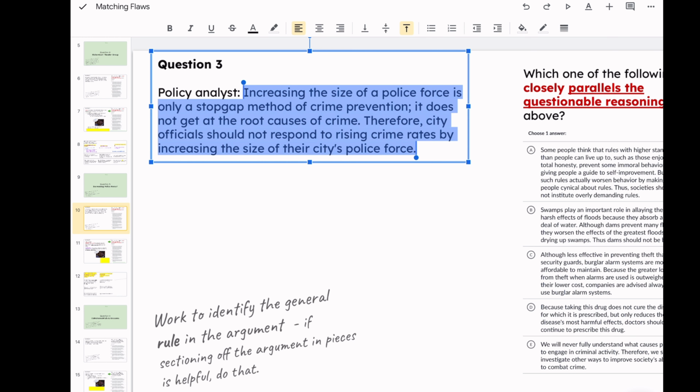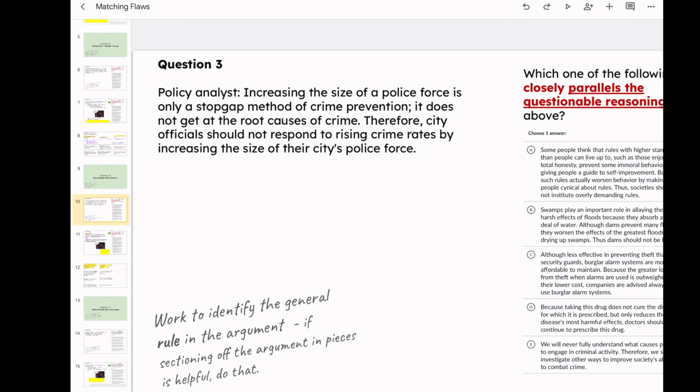Okay, so increasing the size of a police force is only a stopgap method of crime prevention. It does not get at the root causes of crime. Therefore, city officials should not respond to rising crime rates by increasing the size of their city's police force.